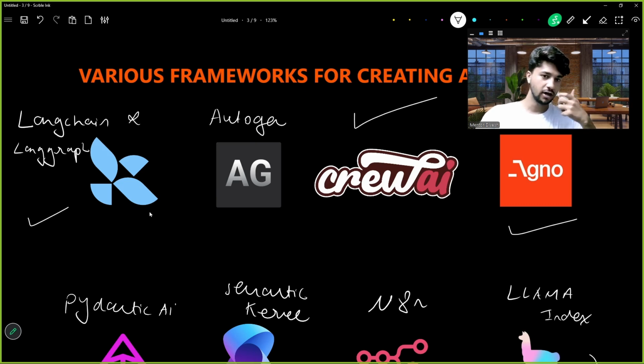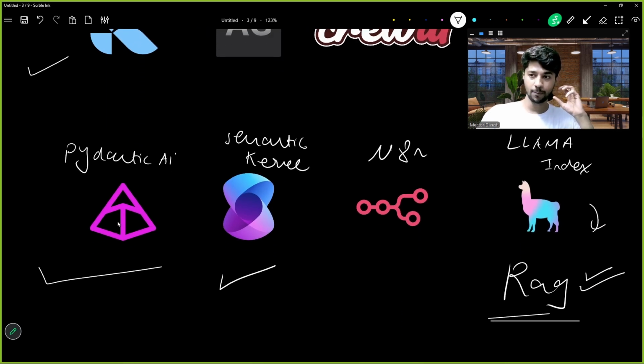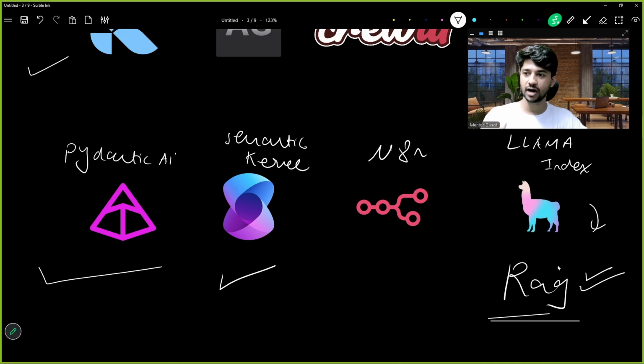If we want to control our agentic system on a very smaller level, we should go for LangChain and LangGraph, right? If you want to make strict, very structured, uniform, disciplined AI agents, we can choose Pydantic AI, right? And when we want to make this RAG document chatter kind of use cases, we can go for LlamaIndex. Let me show you an example of LlamaIndex.